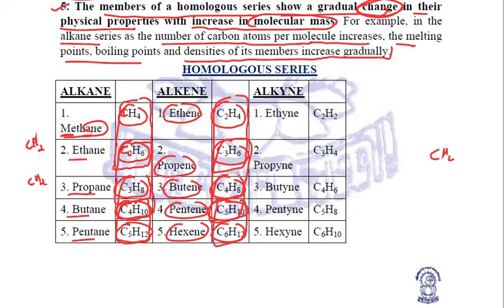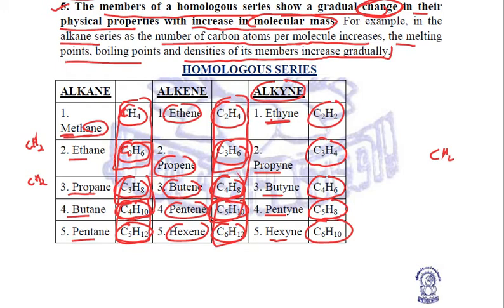Next, talking about the homologous series of alkynes. Once again, there is no methyne possible. It has to be a minimum of 2 carbon atoms, starting with eth, that is ethyne. The formula is C2H2. The next homologue is propyne, formula C3H4. The next is butyne, formula C4H6. Next is pentyne, formula C5H8. And next is hexyne, formula C6H10, and so on. We'll have heptyne, octyne, nonyne and decyne. Again, they belong to the same homologous series.